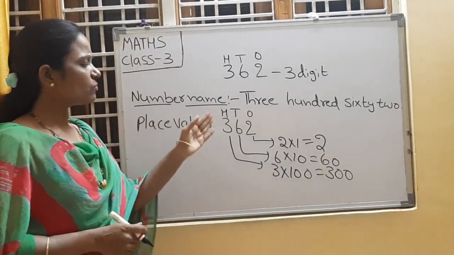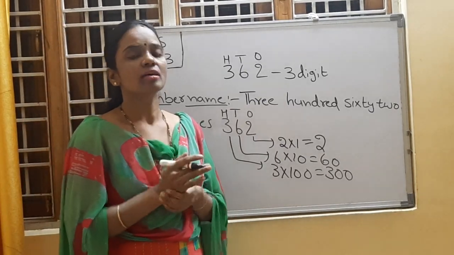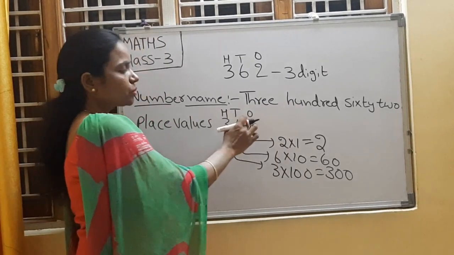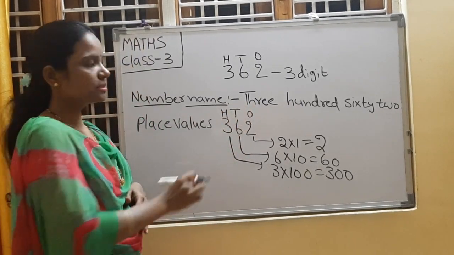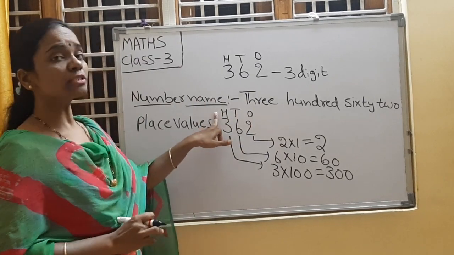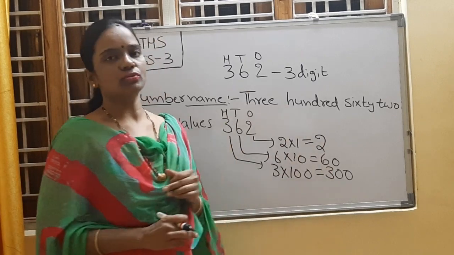Right, children? So, what is the place value? Place value means the position of that digit. 2 is in ones position, 6 is in tens position, 3 is in hundreds position. So this is nothing but place values.